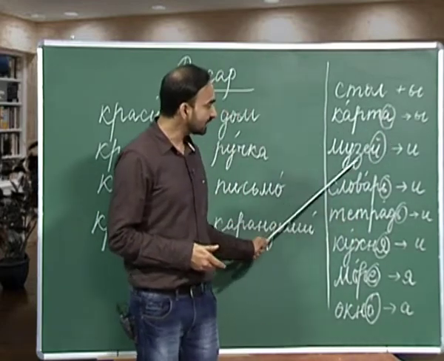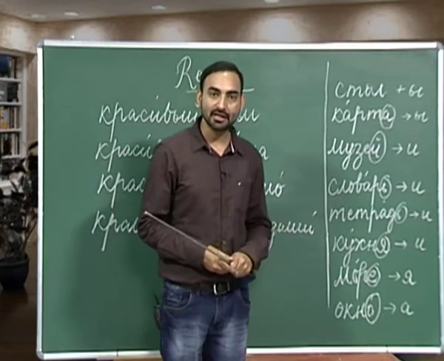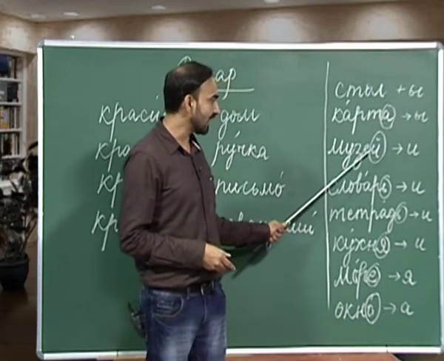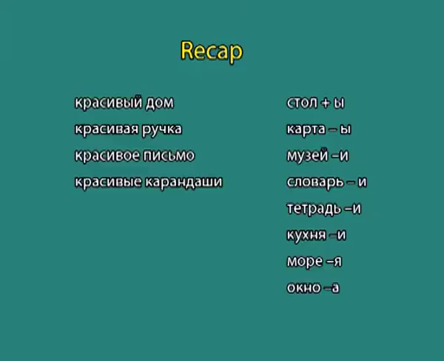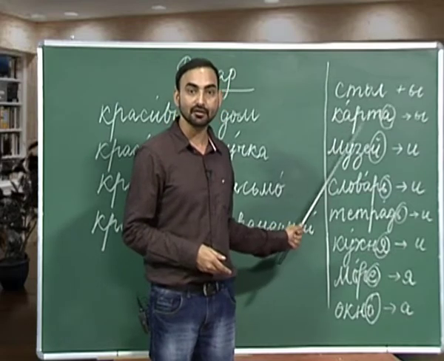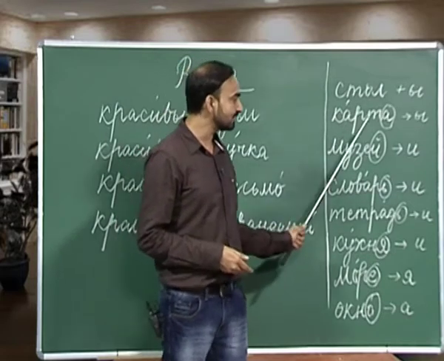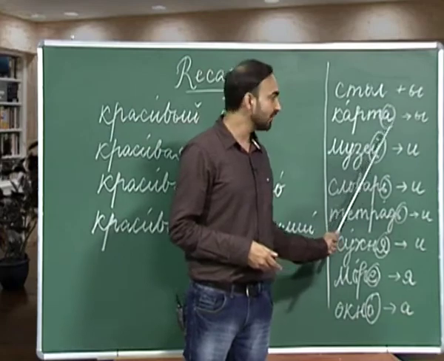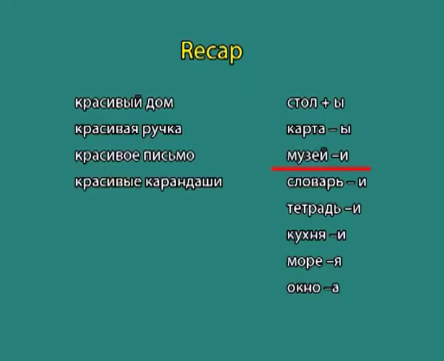The next I have written is a masculine noun with soft ending. So, here as you can see the ending is a soft consonant. So, how do you form a plural of a noun with soft consonant ending? We replace this soft consonant with soft vowel e. So, the plural of muzei will be muzei.